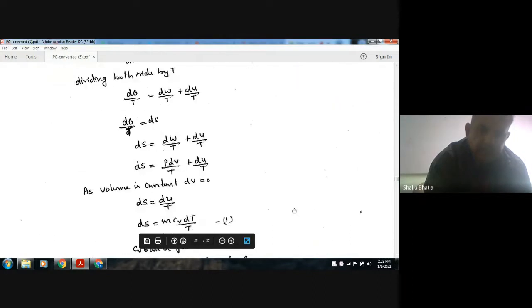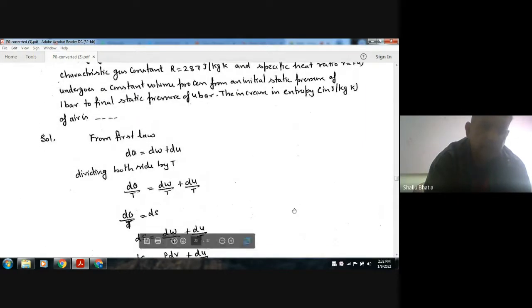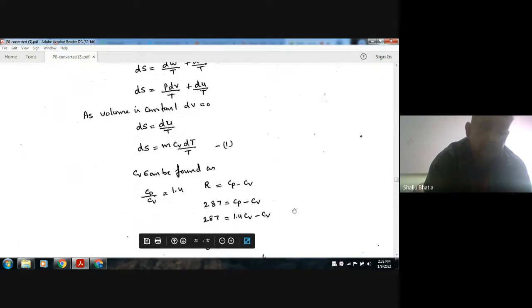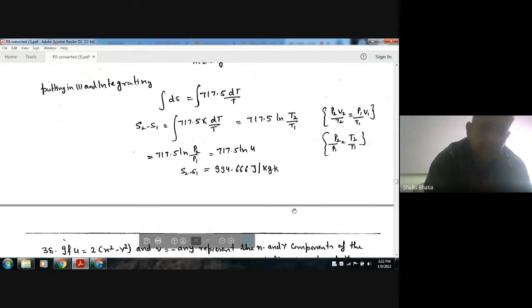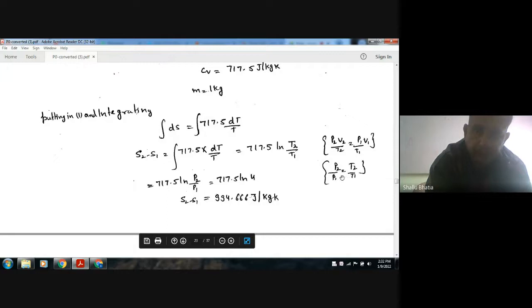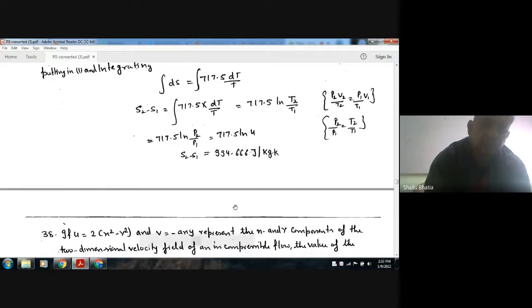The temperature is not given, but the pressure is given and volume is constant, so using the relationship P by T constant, we can find out T2 by T1 is equal to P2 by P1. So T2 by T1 is 4. Okay, T2 is 4, T1 is 1. So this is the entropy change, that is 994.66 joule per kilogram per Kelvin.